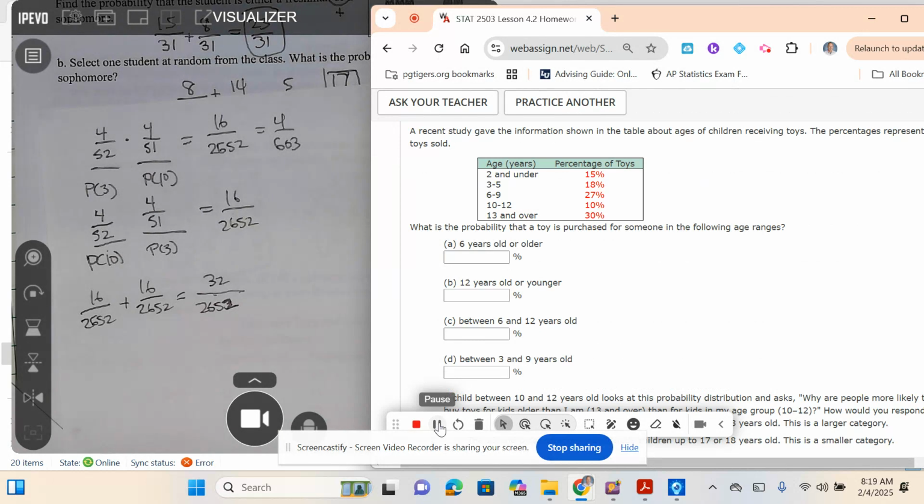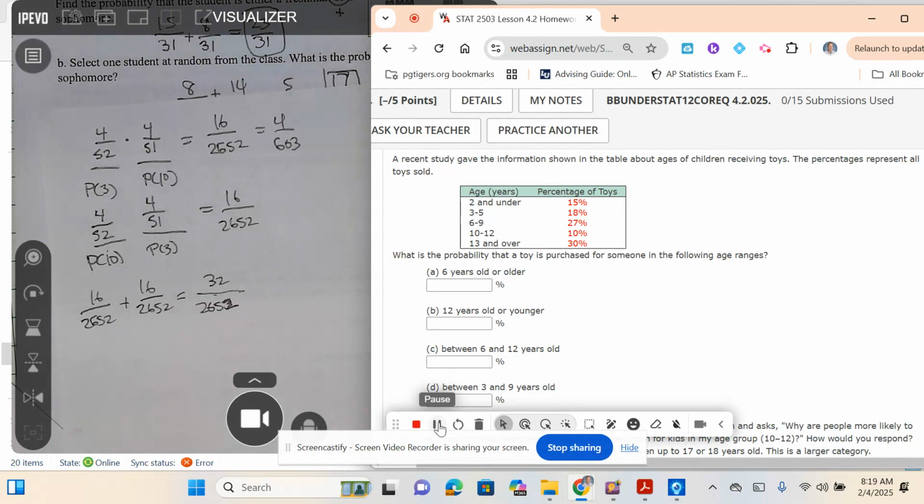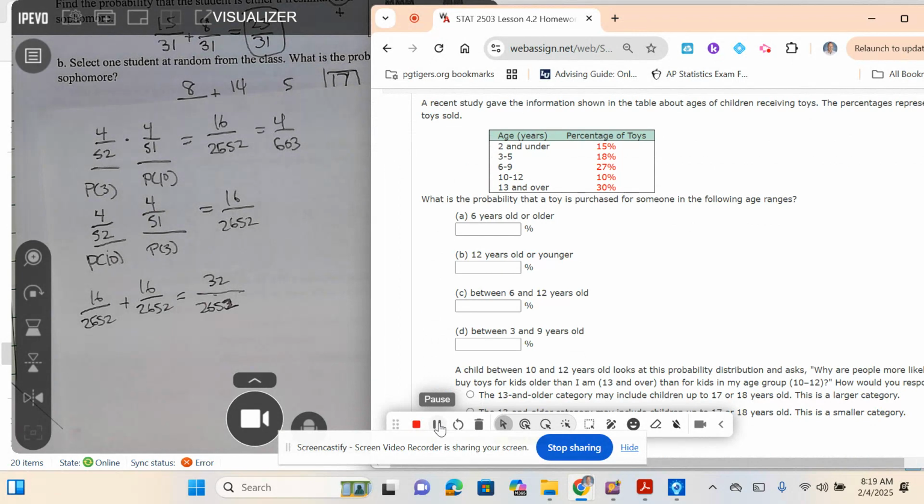Let's look at number 6. We've got a recent study that gave the information about the ages of children receiving toys. Percentages represent all the toys sold, so that means it's all the sample space. What's the probability the toy is purchased by someone in the following age ranges? 6 or older. So now "or" means you're going to do what? Add. Now, which ones are 6 or older?